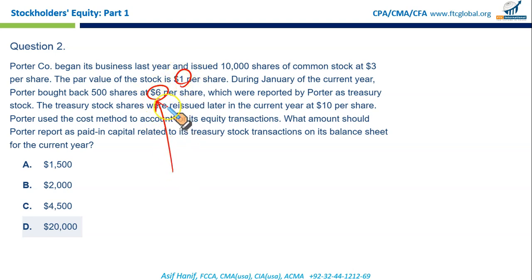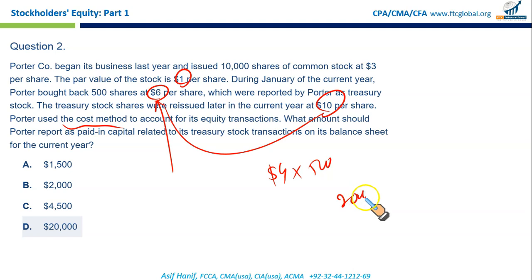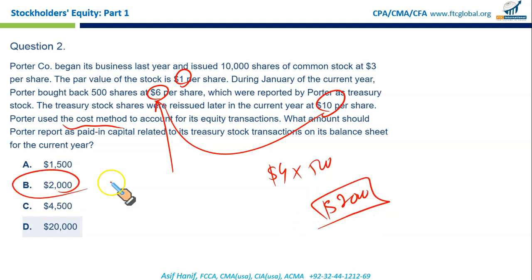First of all, this is the par of the stock. This is the price at which the shares were bought. And remember, it's the cost method. That means when the shares are reissued again at a higher price, the additional $4 per share goes to additional paid-in capital or additional contributed capital. That makes B the correct option.